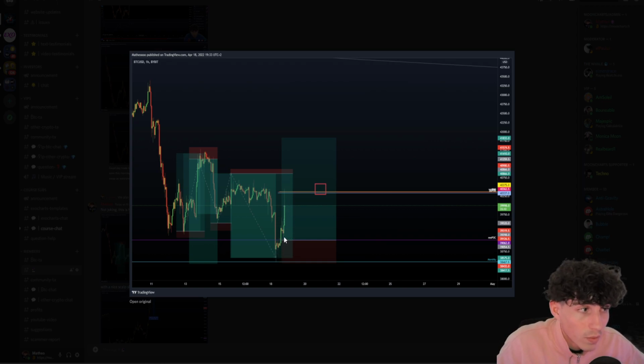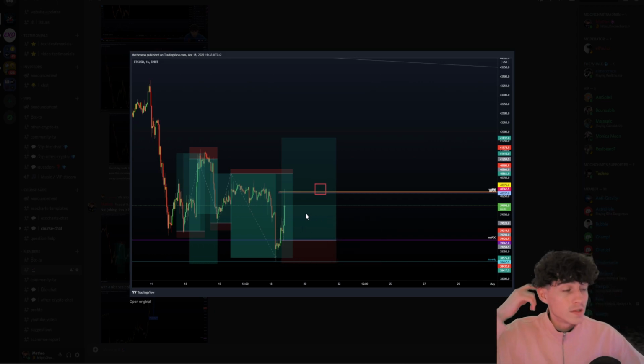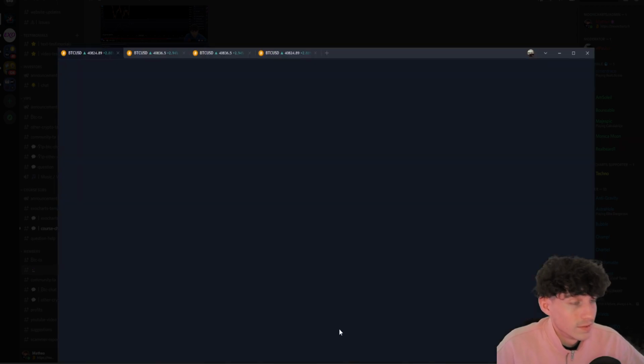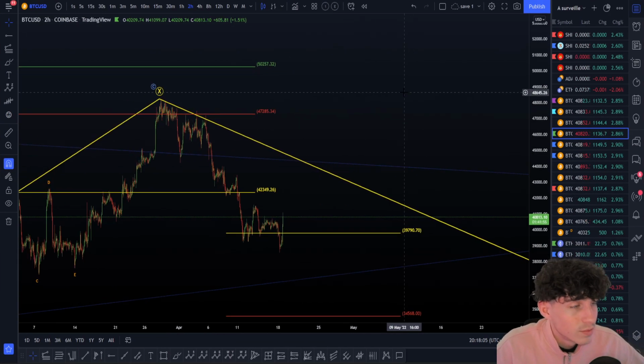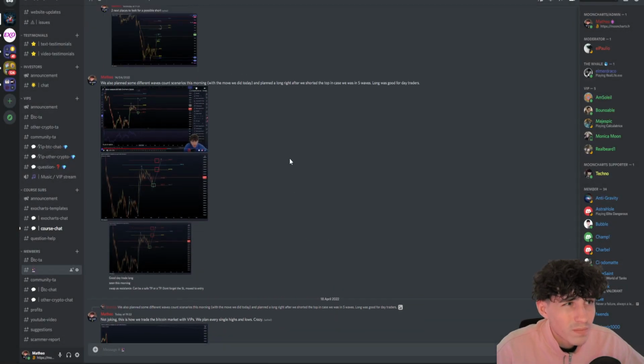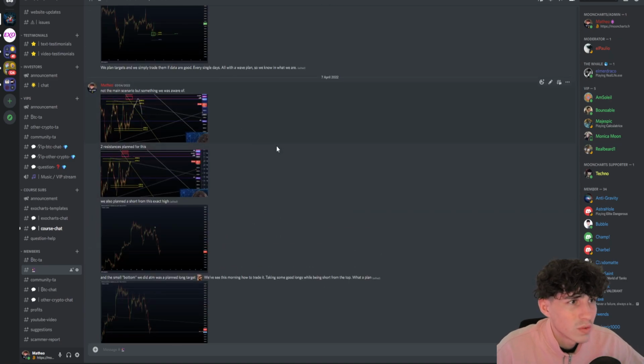We planned a long around there. We were also aware of that long on the very bottom here that was at the dollar, as you can see here with this level. This is how we have been able to trade this one. This is pretty insane, absolutely insane. Anyway, now with the wave count, there are some different possible wave counts. Of course we planned, by the way, I'm not sure that we planned that. I'll show you this.